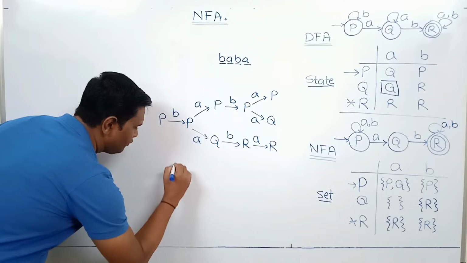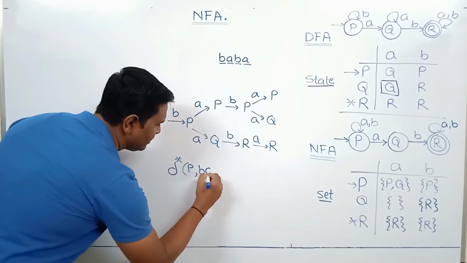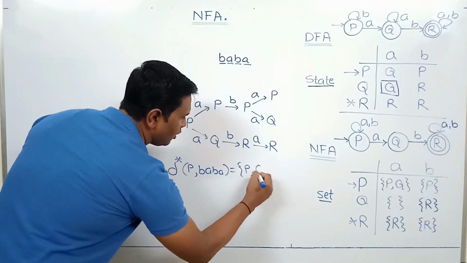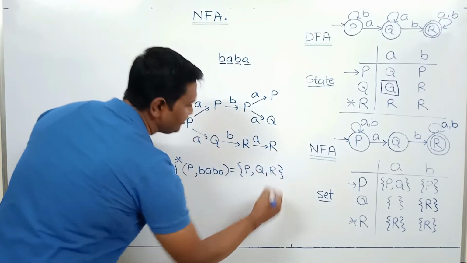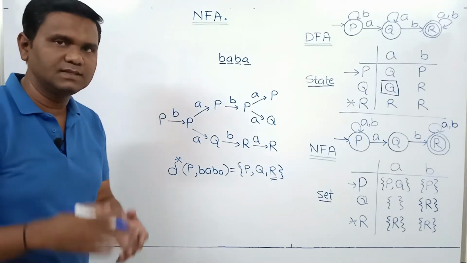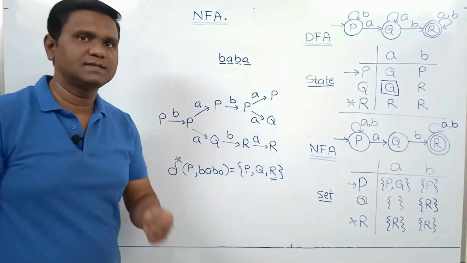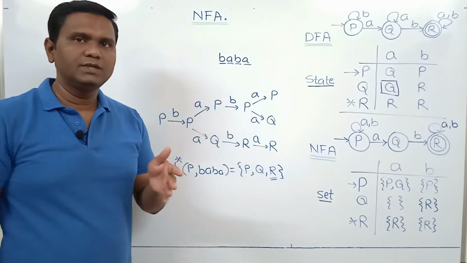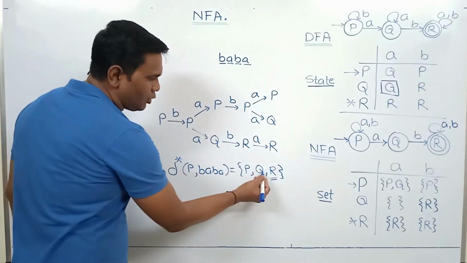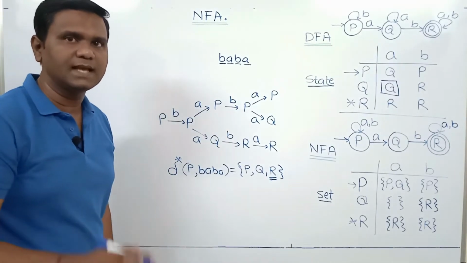So if we consider the extended transition function, from the initial state P, if we process the string BA, then we can go to P or Q or R. Here in this set we have one final state, so we can say that the string is accepted. In case of NFA, if you process the string from the initial state and you can reach a final state, then you say that the string is accepted. Here we can reach P or Q or R, but R is a final state, and so we say that the string BA is accepted.